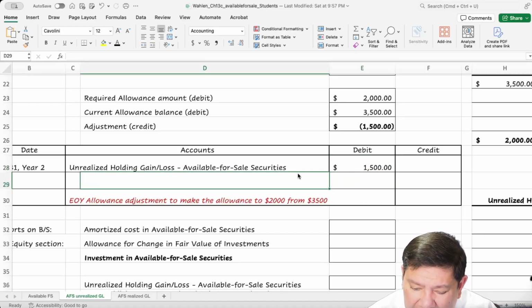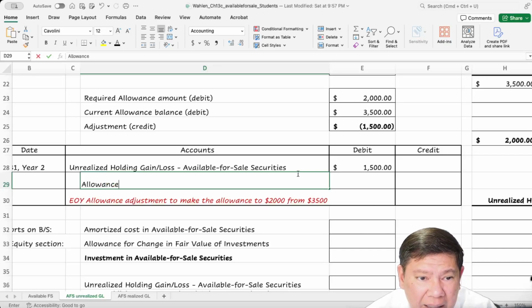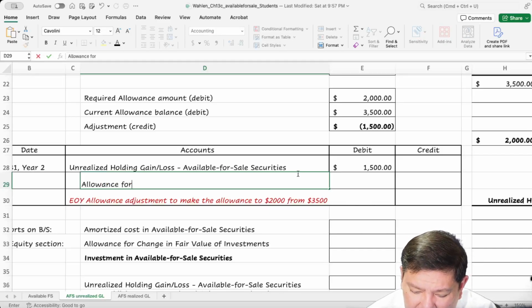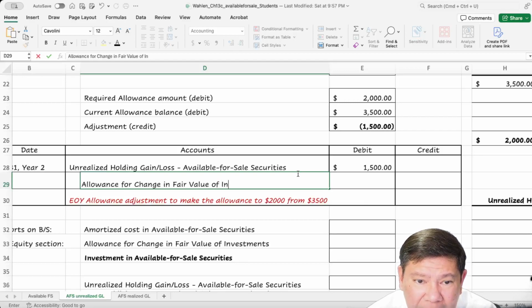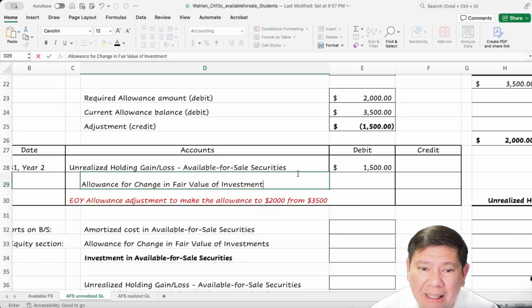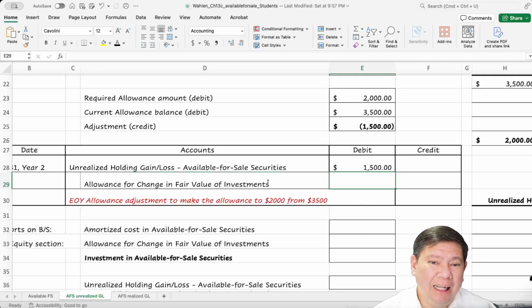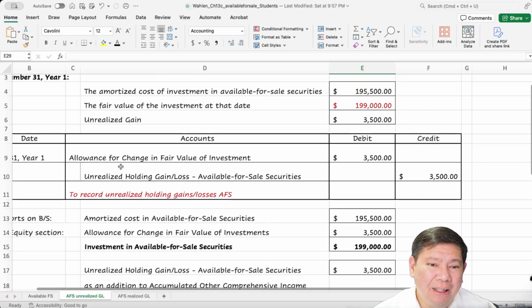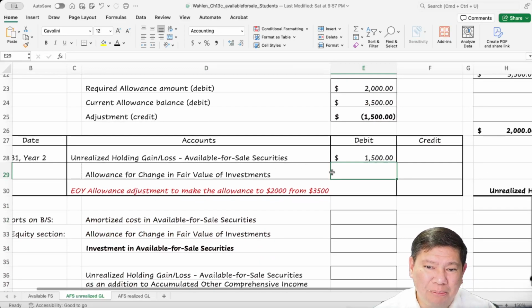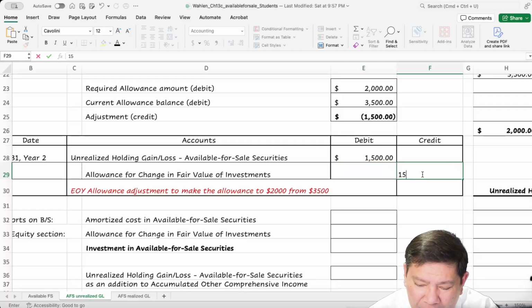And then the allowance for change in fair value of investment, 1,500.